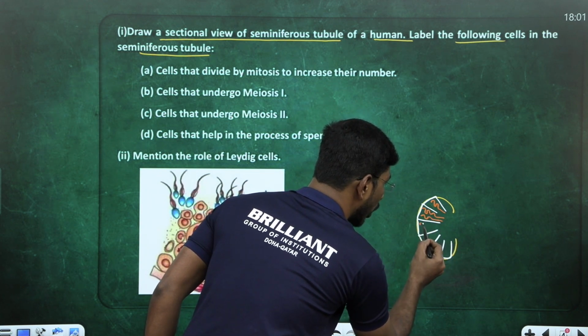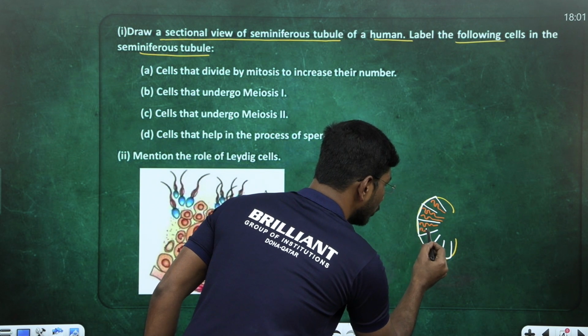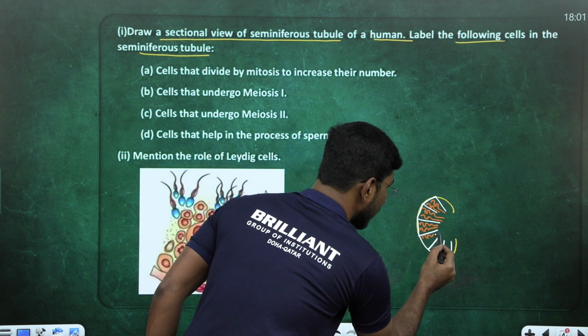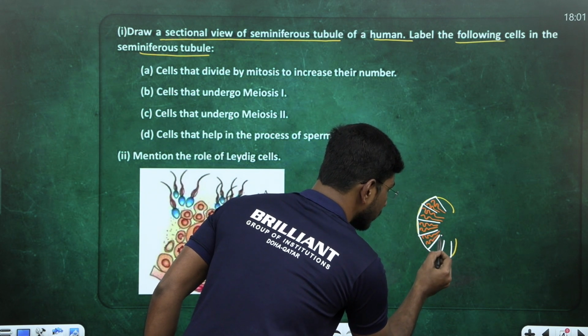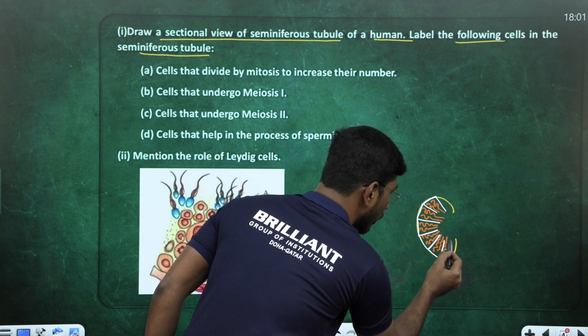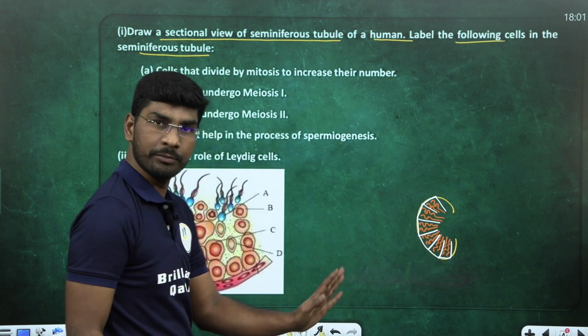In each lobe, how many seminiferous tubules are there? 2 to 3 seminiferous tubules are there, right? Highly coiled, twisted tube-like structures are called seminiferous tubules, right? How many seminiferous tubules in each lobe? 2 to 3 seminiferous tubules are there.